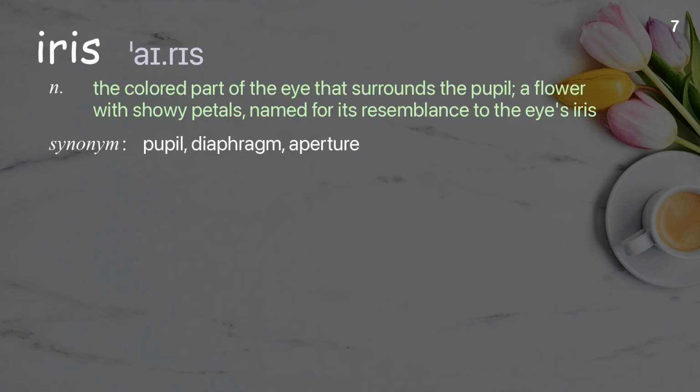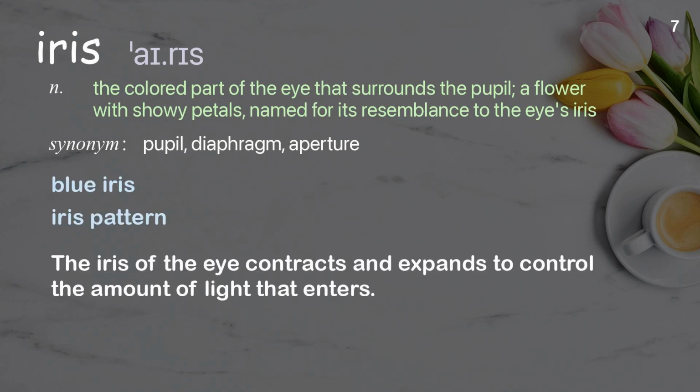Iris. The colored part of the eye that surrounds the pupil, a flower with showy petals, named for its resemblance to the eye's iris. Examples: Blue iris. Iris pattern. The iris of the eye contracts and expands to control the amount of light that enters.